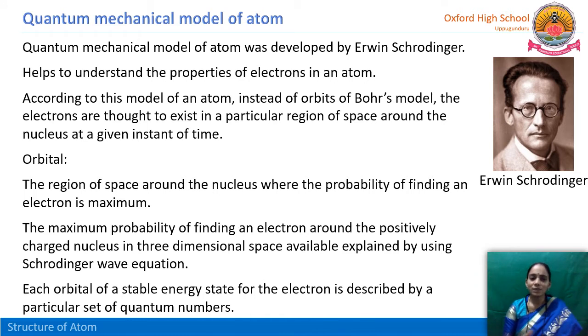Now we are searching for the electron, for the velocity of the electron and the position of the electron. That is nothing but the address of the electron around the nucleus. So the electron position, shape, all these, that means the address of the electron, is given to us by the quantum numbers.